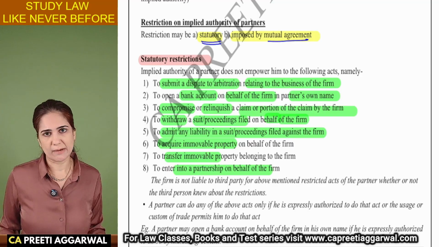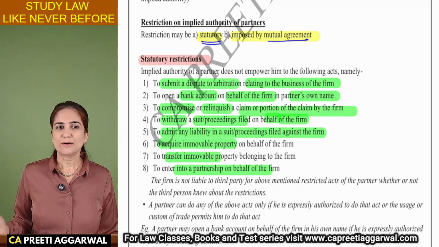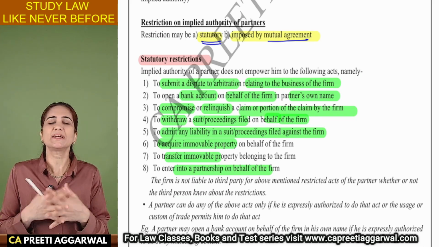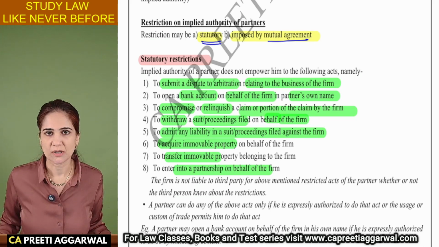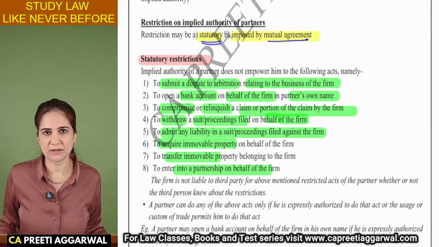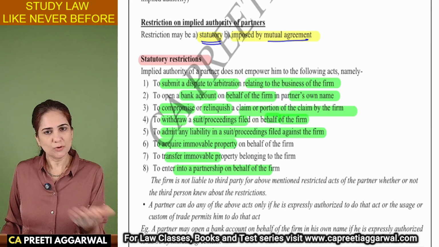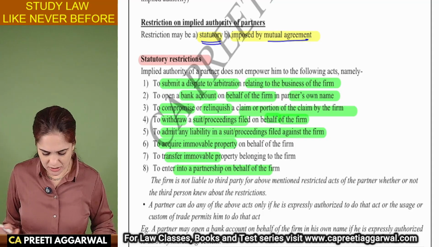The firm is not liable to the third party because the third party should have known these restrictions. They are statutory. They are present in law. You cannot say, I don't know the law of my own country. You're expected to know about this. The firm is not liable.